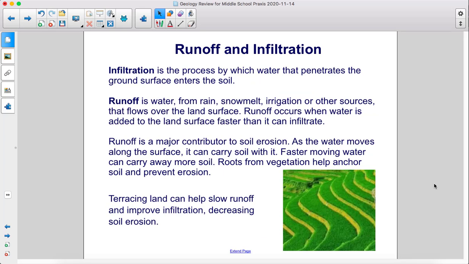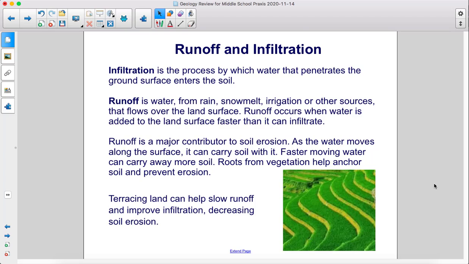Infiltration is the process by which water that penetrates the ground surface enters the soil. Runoff is water from rain, snowmelt, irrigation, or other sources that flows over the land surface. Runoff occurs when water is added to the land surface faster than it can infiltrate. Runoff is a major contributor to soil erosion.